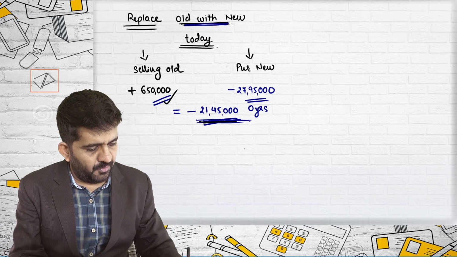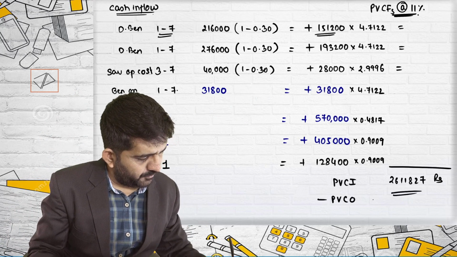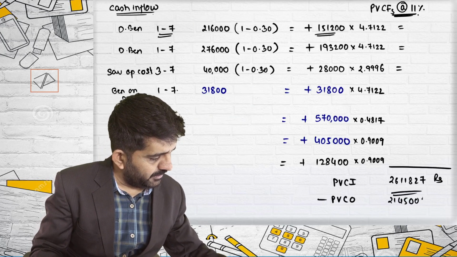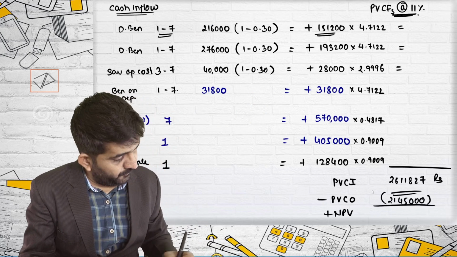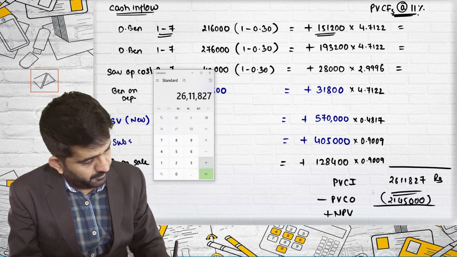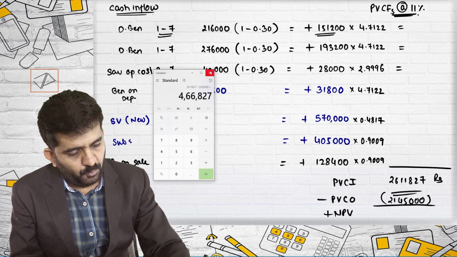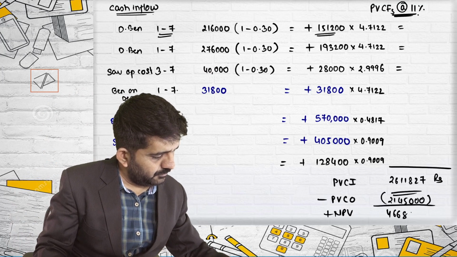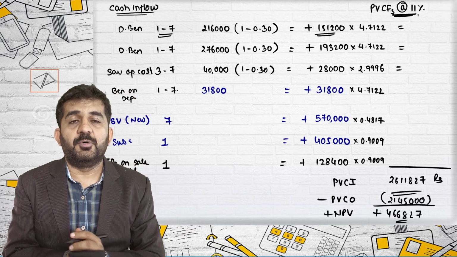What is present value of cash outflow? 21,45,000. So 26,11,827 minus 21,45,000 gives 4,66,827. This is the positive NPV of this particular project.